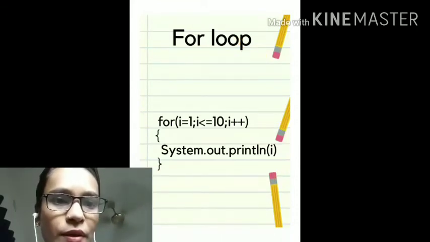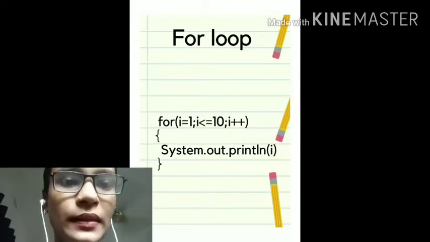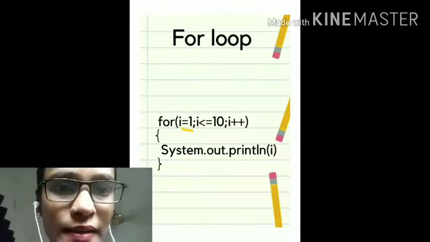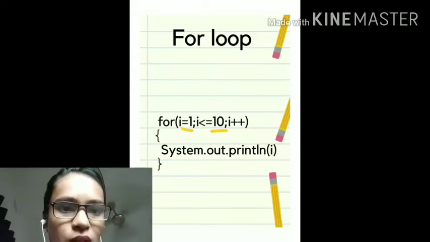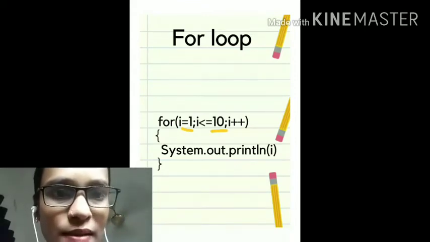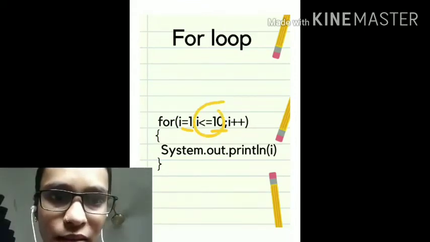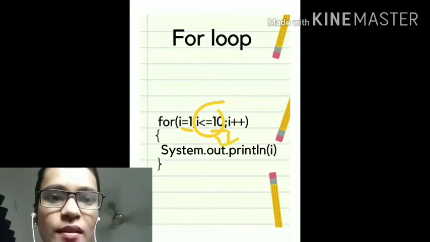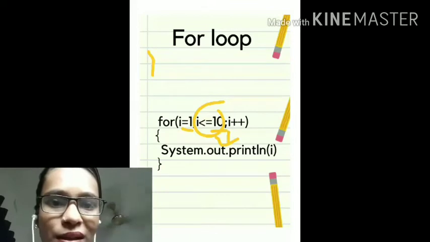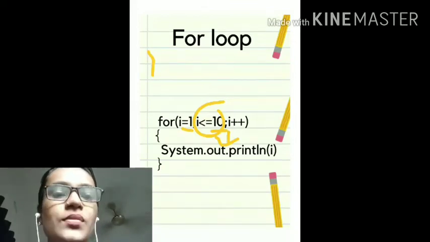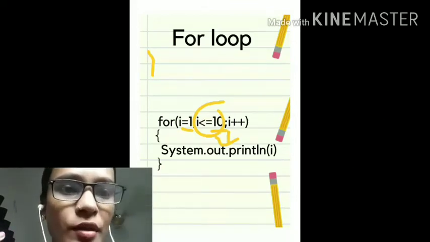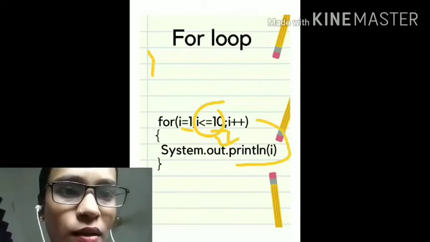What will happen when you have written this loop, for i = 1, i < 10? The value of i is 1. It will check whether 1 is less than 10. Yes, it is less than 10. So this statement will be executed, system.out.println(i). That means 1 will get printed.